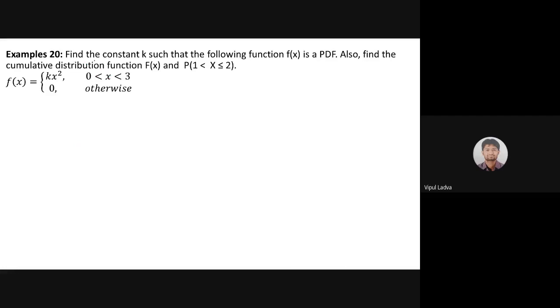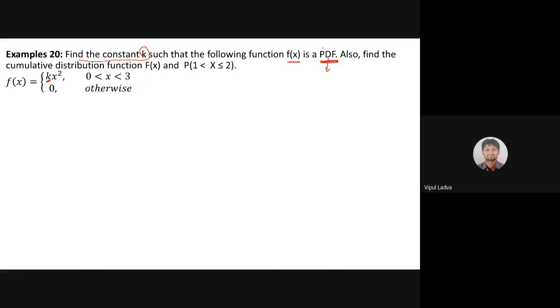What we are supposed to do: find the constant k such that the following function f of x is a PDF. That means probability density function. Now this PDF stands for the probability density function. By the word density, we can conclude that we are dealing with the continuous random variable.